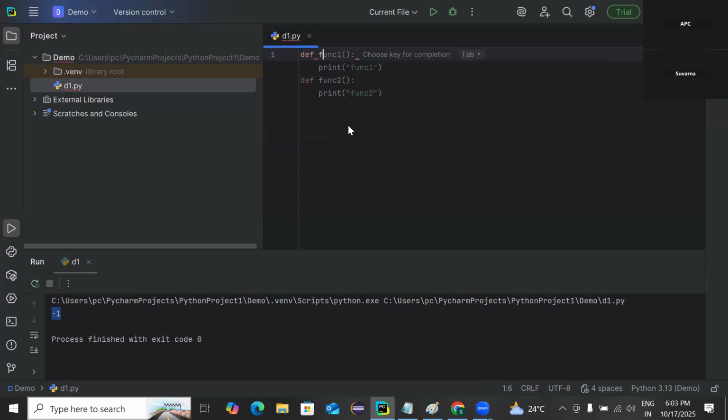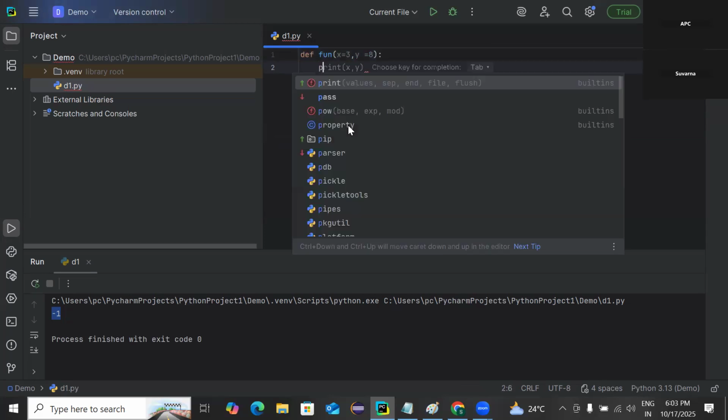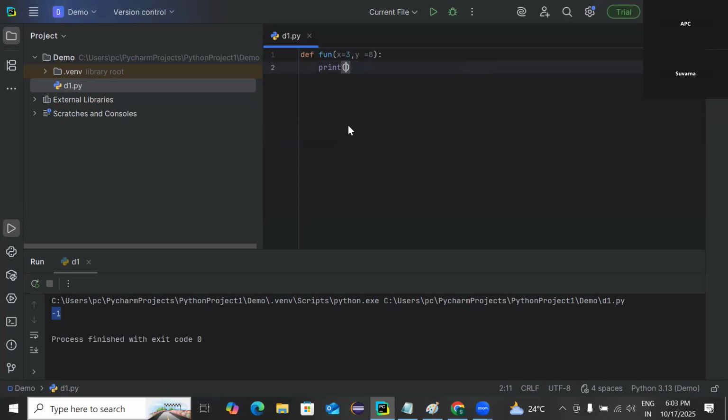Okay, let's take it as define fun. x equal to 3, y equal to 8. Okay, so let's print. I want to add those two things, x plus y. This is the function.